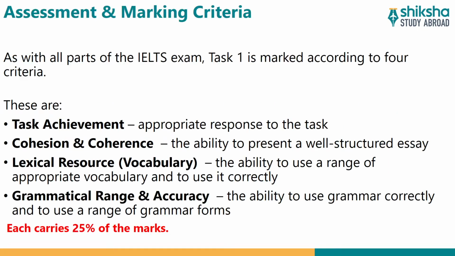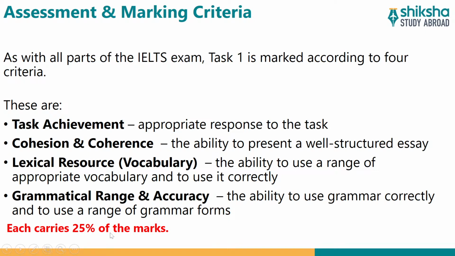Okay. Now, if we come to the marking criteria, then we have 4 parameters on the basis of which you're evaluated for your IELTS writing test. So, first is task achievement. That means appropriate response to the task, of course. Then we have cohesion and coherence, the ability to present a well-structured essay. Then we have vocabulary or lexical resource. So the ability to use a range of appropriate vocabulary and to use it correctly. Now, grammatical range and accuracy, that means the ability to use grammar correctly and to use a range of grammar forms.